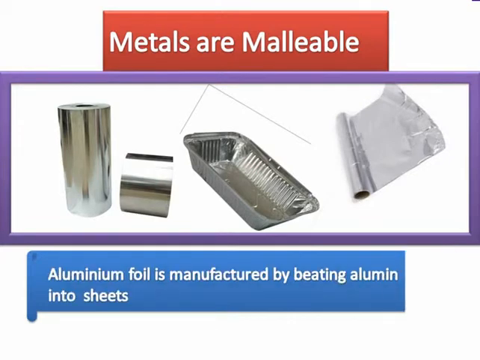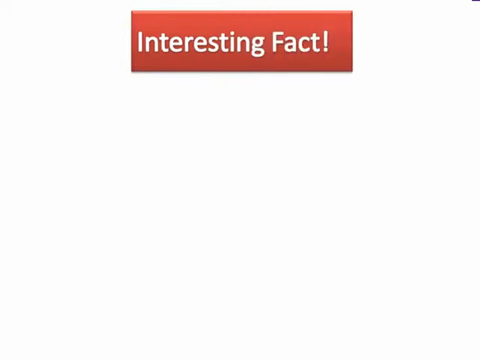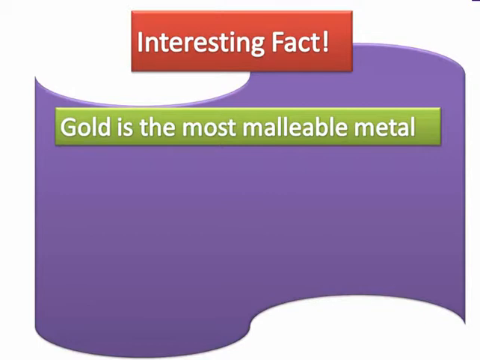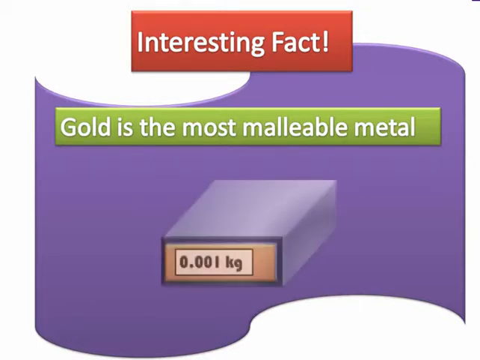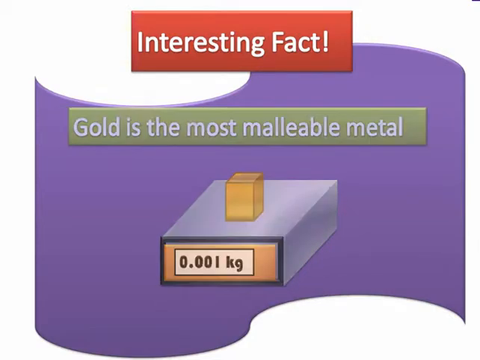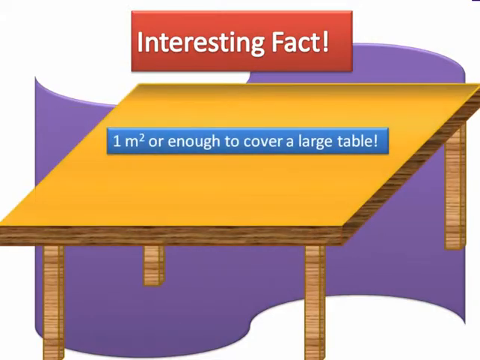Metals are malleable. Now, how malleable are metals, and what is the most malleable of all metals? The interesting fact here is that gold is the most malleable of all metals. How malleable is it? If you take one single gram of gold, that is 0.001 kg of gold, did you know that it can be beaten into a thin sheet that can cover a very large table?